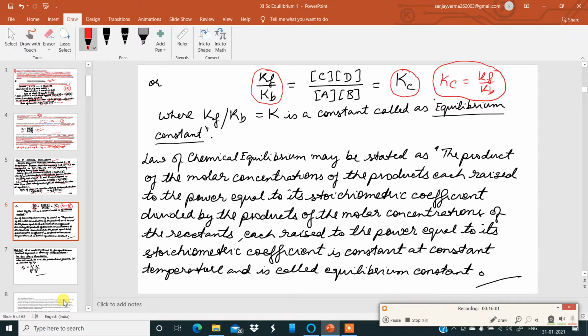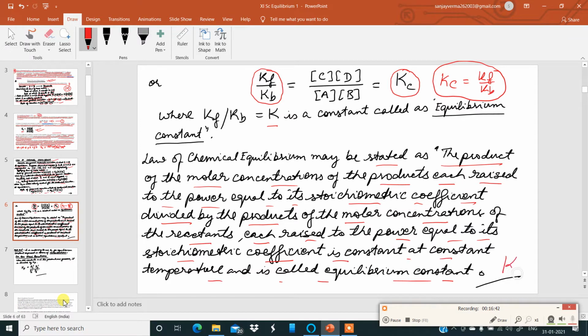Now this K is represented as Kc. It is called the equilibrium constant when the concentrations are taken in terms of moles per liter. Looking at the definition, the law of chemical equilibrium may be stated as: the product of the molar concentrations of the products, each raised to the power equal to its stoichiometric coefficient, divided by the product of the molar concentrations of the reactants, each raised to the power equal to its stoichiometric coefficient, is constant at constant temperature and is called the equilibrium constant.